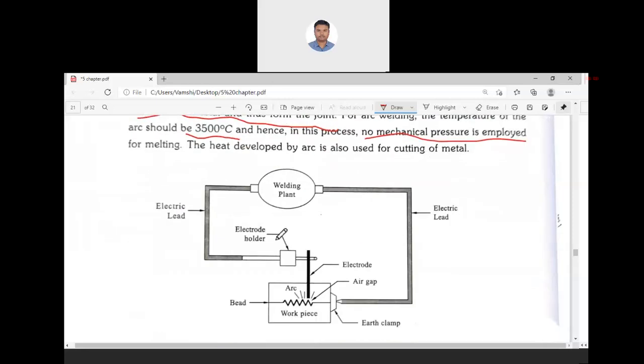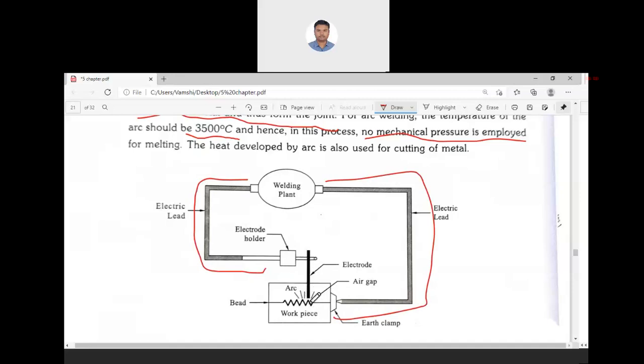Here you can see this is a welding plant, welding generator or welding transformer. This is one electrode. This is another electrode connected to the workpiece. So the circuit is not closed until you touch this electrode to the workpiece.